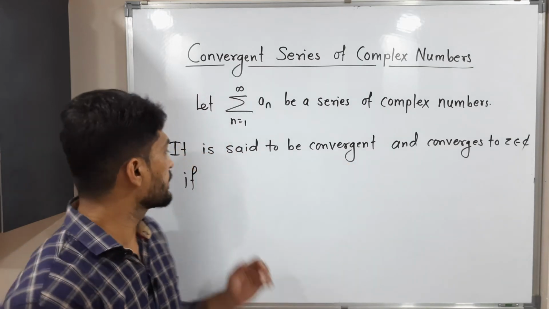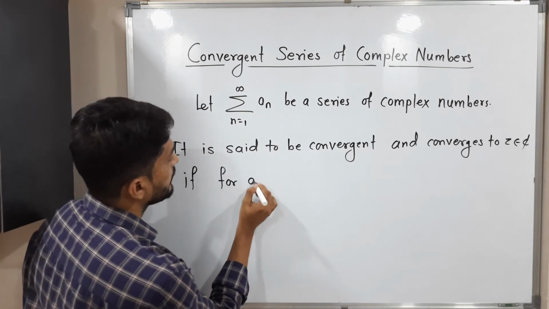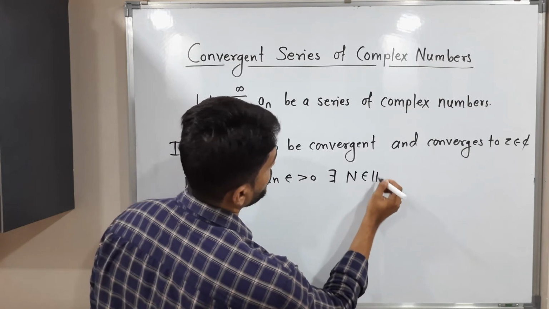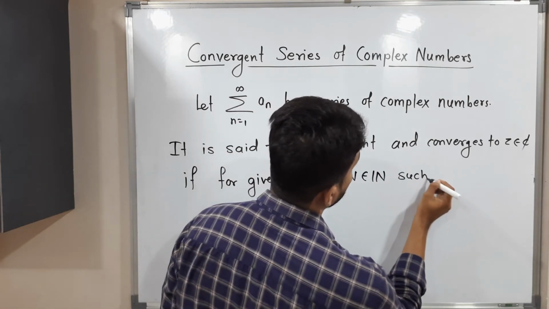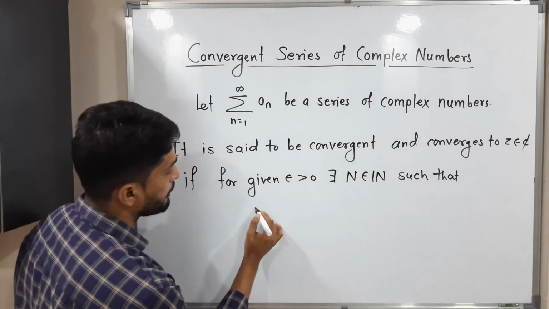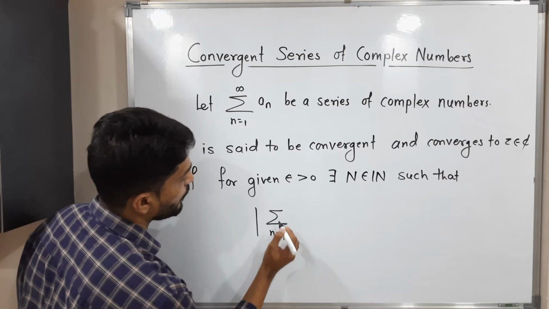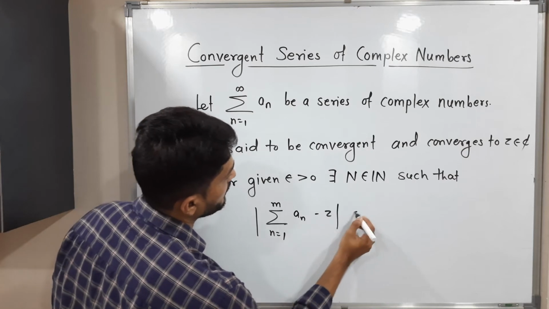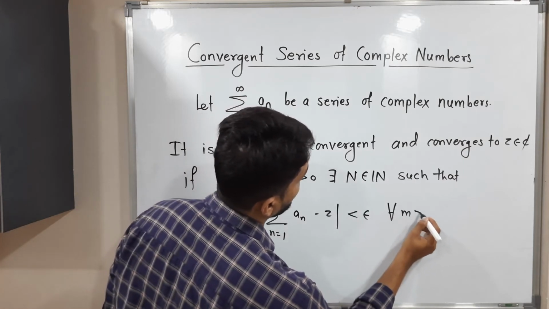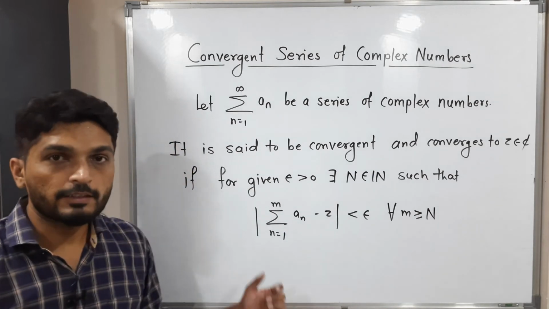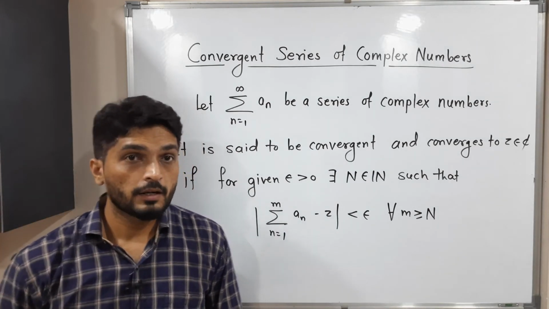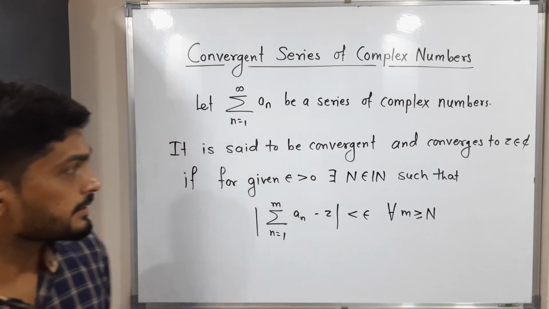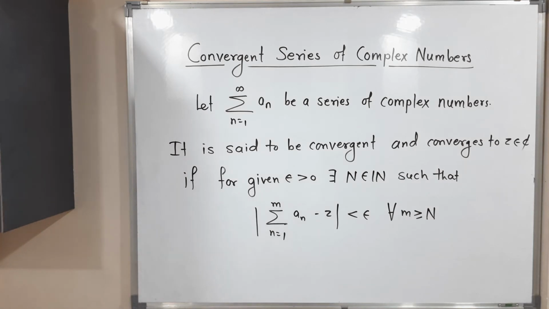So the definition is, if for given epsilon greater than 0, there exists N belongs to the set of natural numbers such that mod of summation n running from 1 to m of a_n minus z is less than epsilon for all m greater than or equal to N. If this condition is satisfied, then we say our series summation a_n is convergent and converges to z. Yes, you can make a screenshot of it. After that, we will go for the next concept.